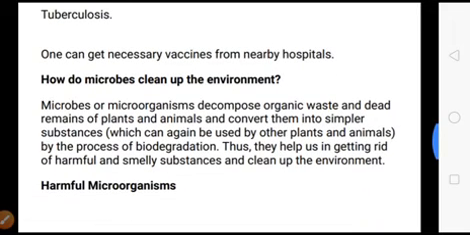How do microbes clean up the environment? Microbes or microorganisms decompose organic waste and the dead remains of plants and animals and convert them into simpler substances, which can again be used by other plants and animals by the process of biodegradation. Thus, they help us in getting rid of harmful and smelly substances and clean up the environment.